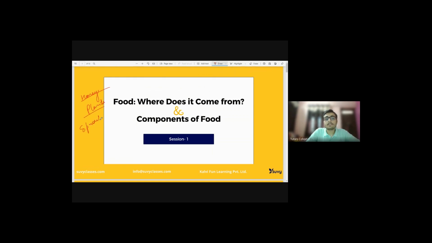We studied how sprouts can be prepared. There is an activity in the NCERT textbook, if you go through it, that if we soak grams or pulses in water overnight, in the morning you will observe that the seeds sprout. The small plantlet, as we can call it, comes out of the seed.